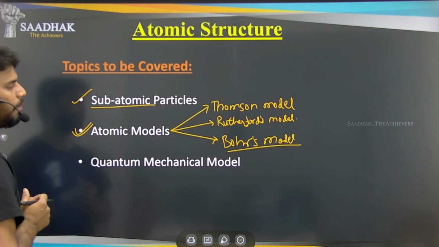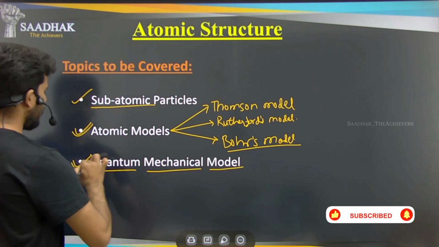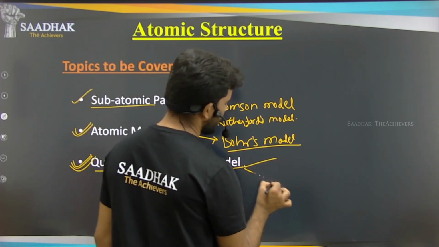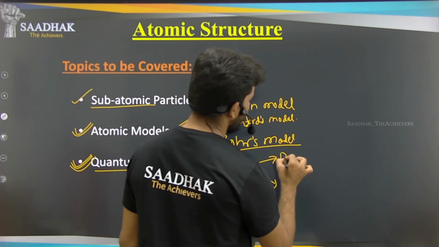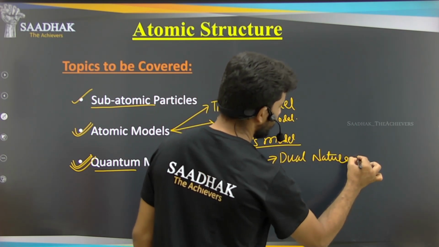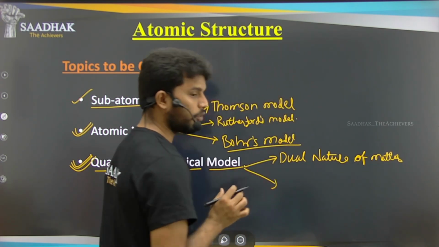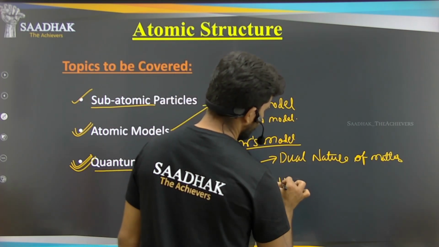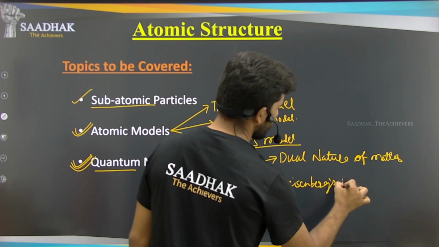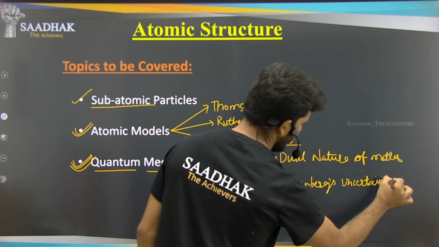So for that, two major scientific developments helped to give the formation of this quantum mechanical model. The two major scientific developments that we can talk about are the dual nature of matter, and the second point, Heisenberg's uncertainty principle.